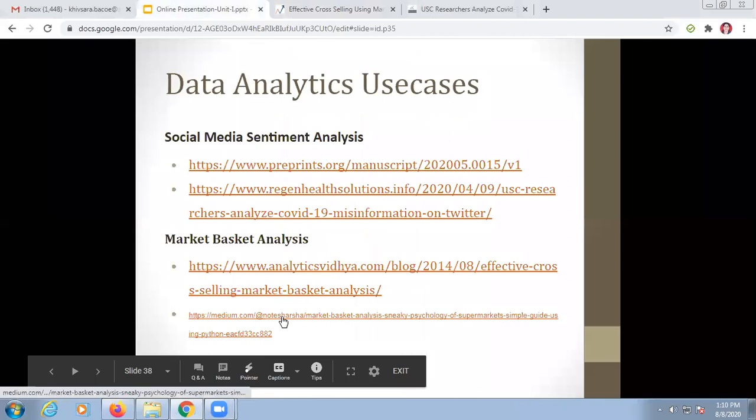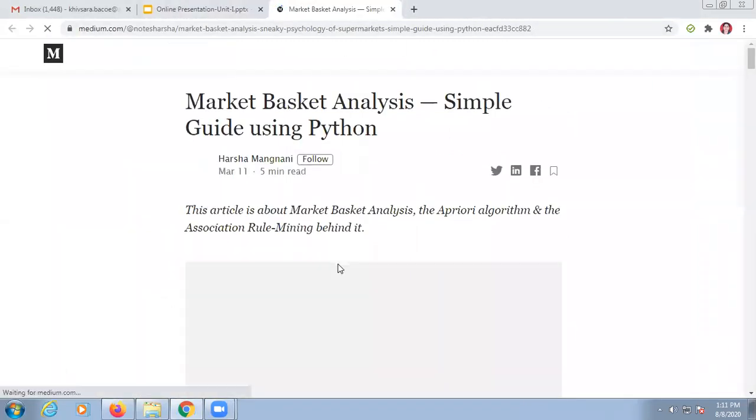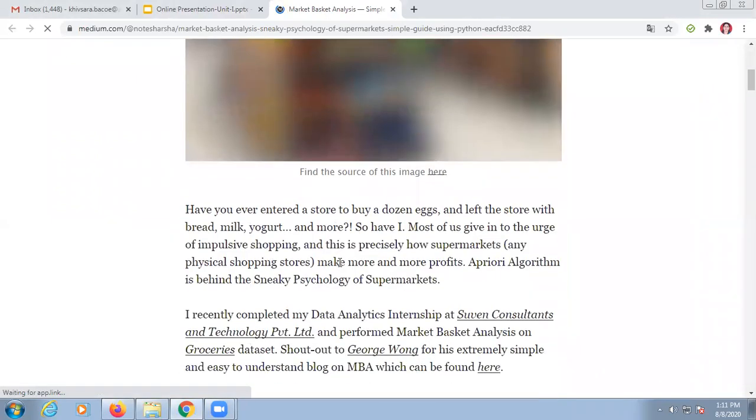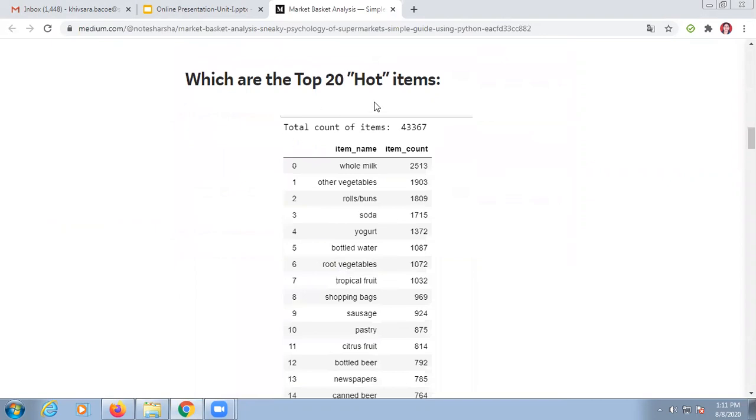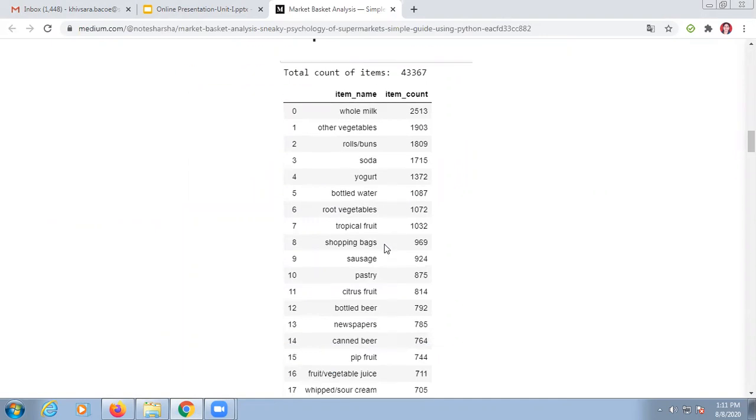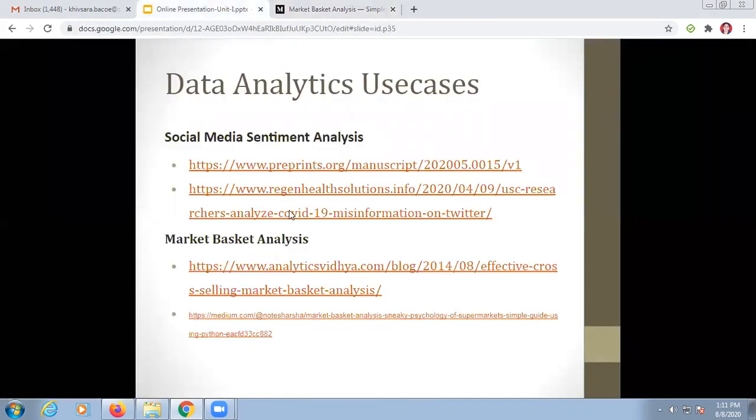Likewise, some examples are given again in market basket analysis. It also examines the data, like what the hot 20 products are, meaning the 20 best products which are bought by users most of the time, so you can stock more of those items in your supermarket to increase your sales. Likewise, market basket analysis is also done.